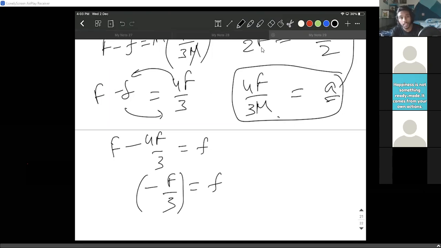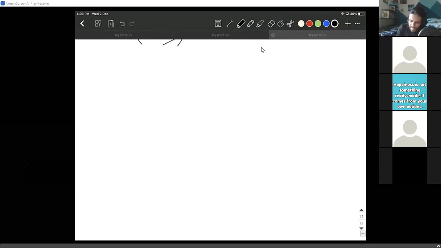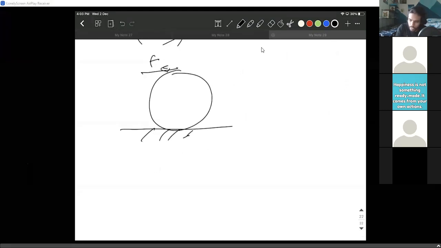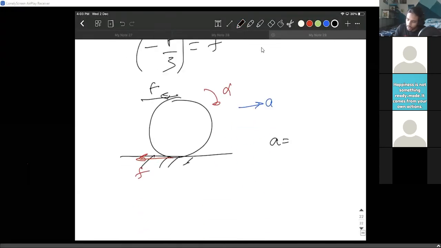The friction is coming as minus f by 3. So this is interesting. Guys, forget about the calculation. You know how to do the calculation. What we did is, I gave the problem as I applied the force at the topmost point. We took the friction at the bottommost point. We write the linear acceleration and the angular acceleration equations. I got acceleration equals 4f by 3m. And guess what? I got the friction as minus f by 3.